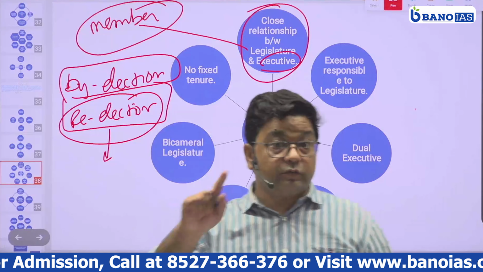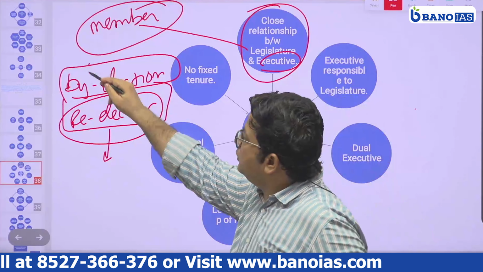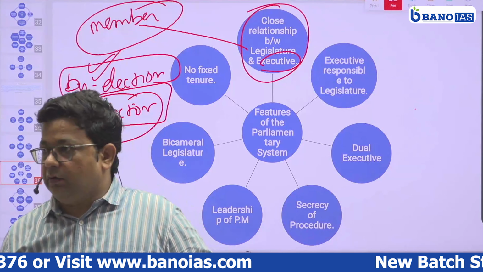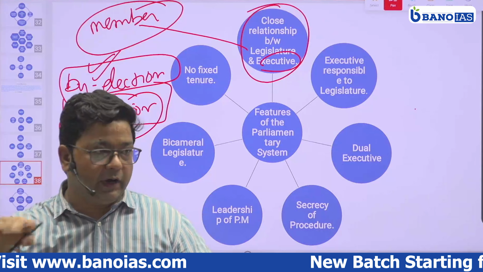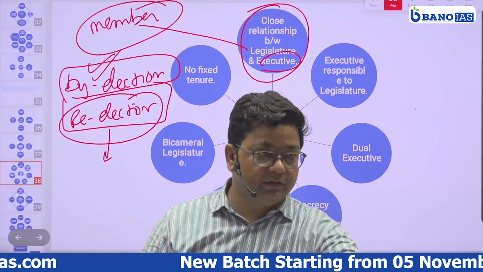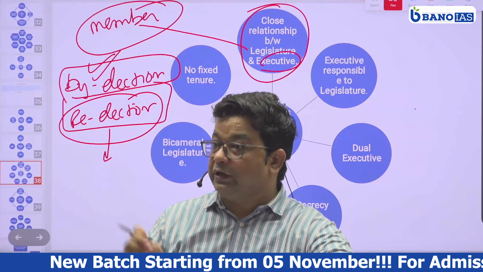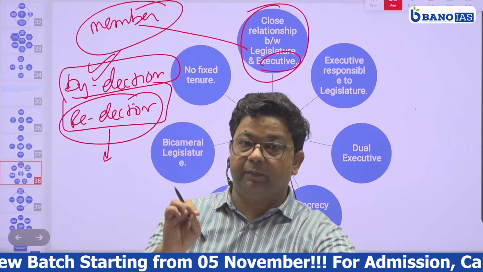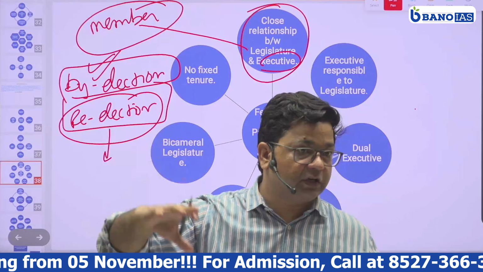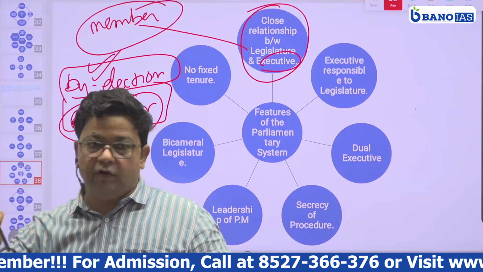So Mamata Banerjee, who became chief minister of Bengal, came to power through a by-election in Bengal. Initially she lost her seat, but still she became chief minister. So not only a minister, but a prime minister or chief minister can also be anyone from outside the legislature, but within a period of 6 months he has to become a member of legislature.